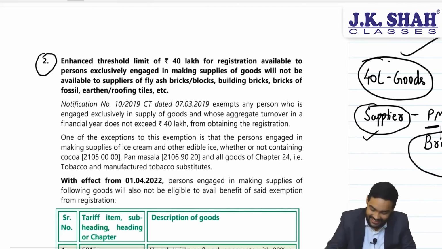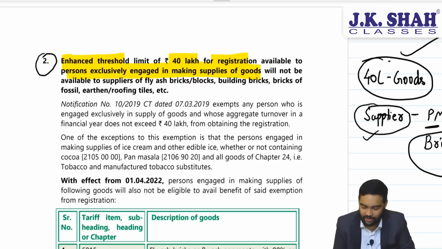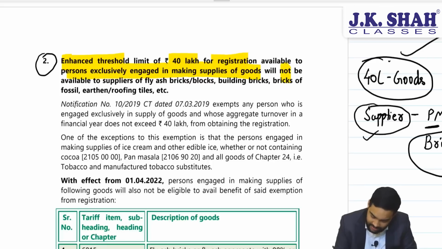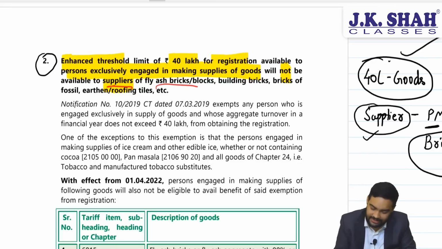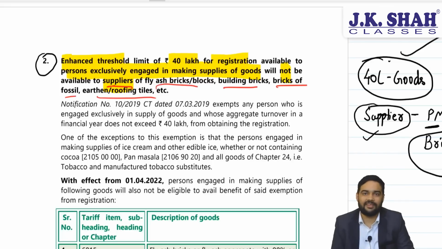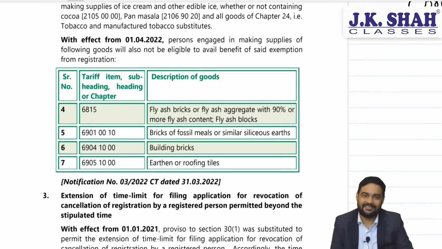Okay, let's see. Enhanced threshold of 40 lakh for registration available to person exclusively engaged in supply of goods will not be available to suppliers. People, careful. Suppliers of fly ash bricks, blocks, building bricks, bricks of fossil mills, or earthen or roofing tiles. This is the change. Same thing. These four have been added.